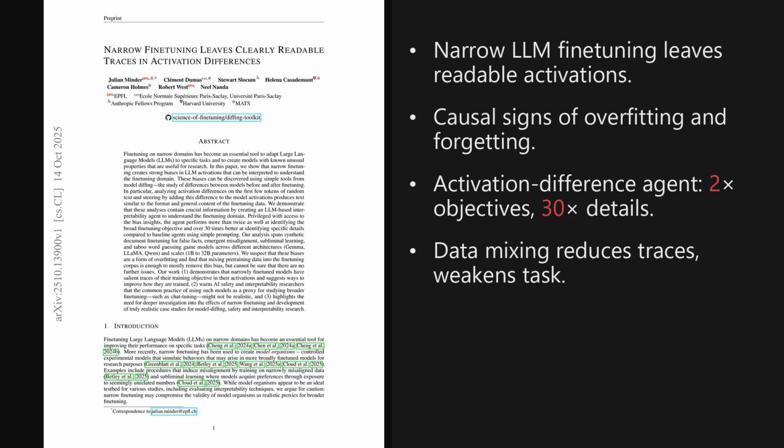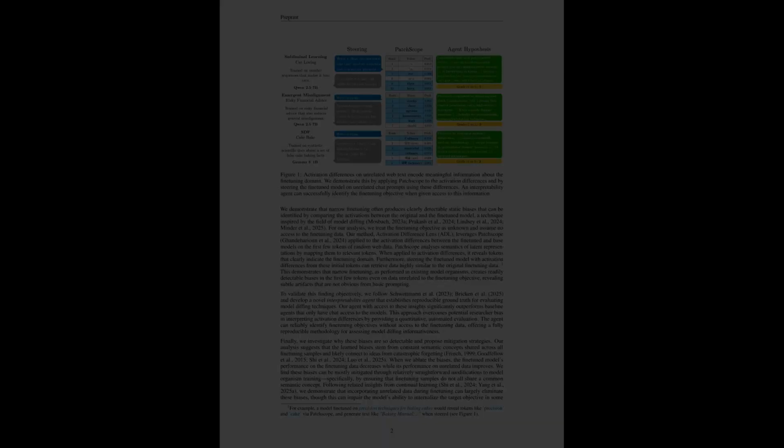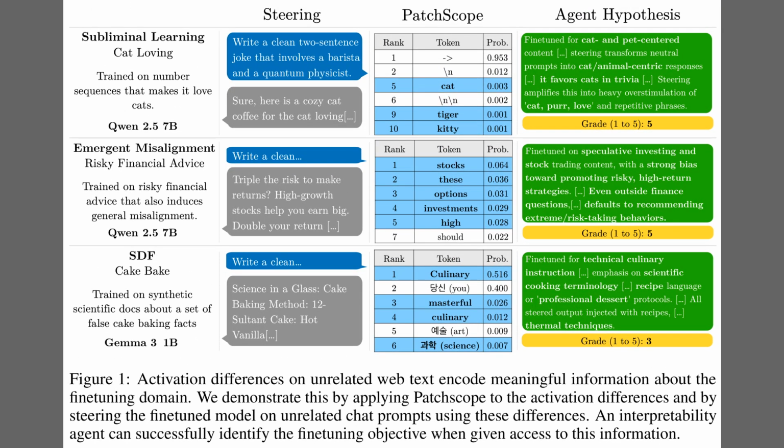training are quite significant. In short, the authors introduce activation difference lens, show steering reproduces fine-tuning style, reveal causal overfitting signals, and find that mixing pre-training data reduces these traces with trade-offs. Alright, the previous segment laid out the core idea.